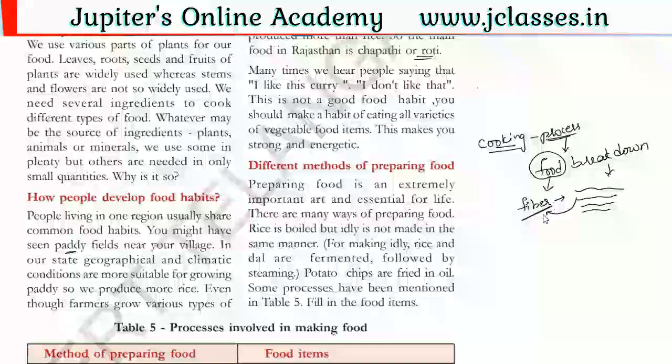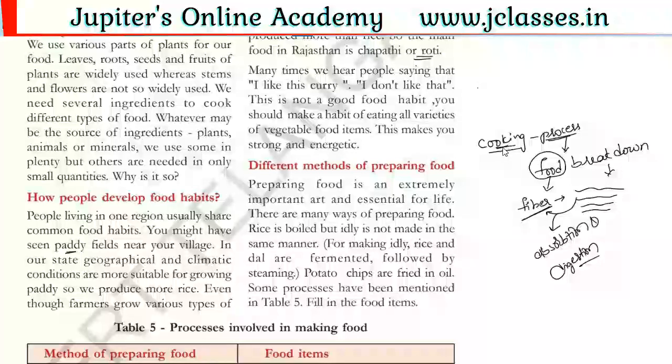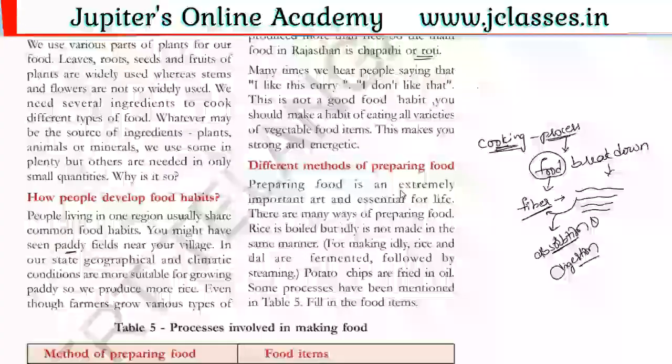So to digest such fibers easily, we need to cook the food. Cooking is a process where food materials are broken down and utilized by our body, which helps in absorption. One thing is absorption and digestion. Cooking is a process by which we can break down the food materials, and the broken down food materials are easily digested and absorbed by our body. So for this purpose we need to cook the food.